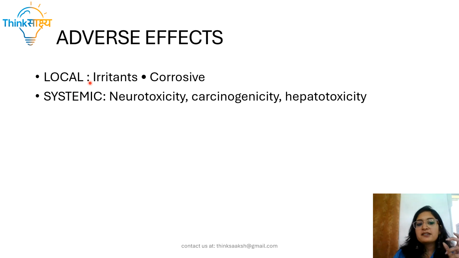Now, local effects can be irritant, meaning it can cause irritation at the point of contact, for example, NaOH. Then you have corrosive effects, meaning it can corrode the entire area with which it has come into contact, for example, concentrated sulfuric acid. Coming to systemic effects, it can be of various types depending on which system is being affected. For example, we have neurotoxicity when the neurons are affected, carcinogenicity where it can cause cancer in your body, and hepatotoxicity, meaning it can affect the hepatic system of your entire body. We will study all of this in later stages.